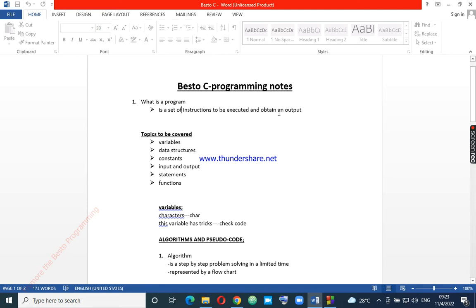But with respect to Besto programming, a program is a set of instructions to be executed by the compiler so as to obtain an output. So if you give a set of instructions, or what we call an algorithm, which gives an output, we call it a program, you know.